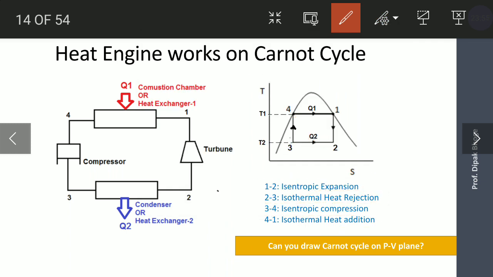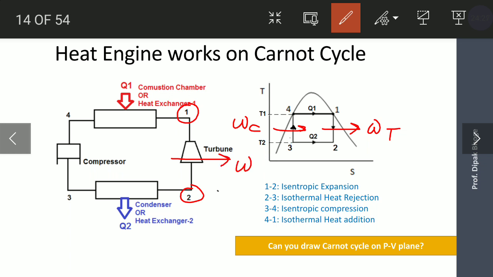This example of a heat engine we have taken for the thermal power plant. During the 1 to 2 process, WT amount of work is produced. During the 3 to 4 process, WC amount of work is given for the compression. If you see the left hand side, 1 to 2 is the isentropic expansion in the turbine.